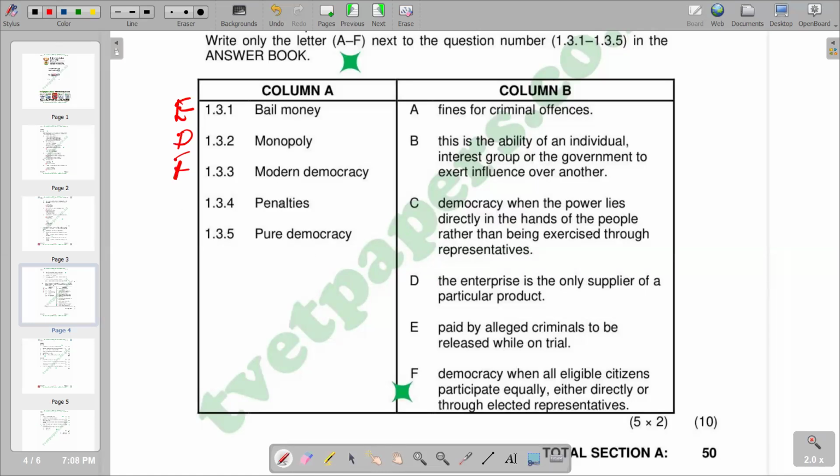We have penalties. We'll check again, but we have A, fines for criminal offenses, and then we've got pure democracy. So pure democracy, we go to C, which reads a democracy where the power lies directly in the hands of the people, rather than being exercised through representatives. So that is pure democracy.